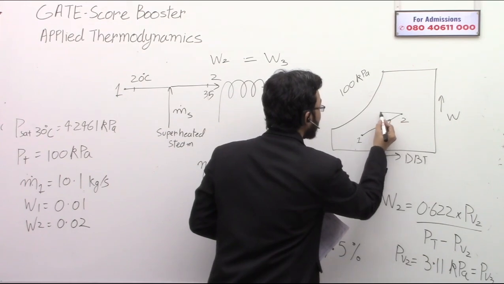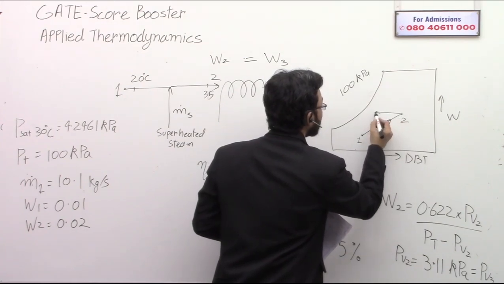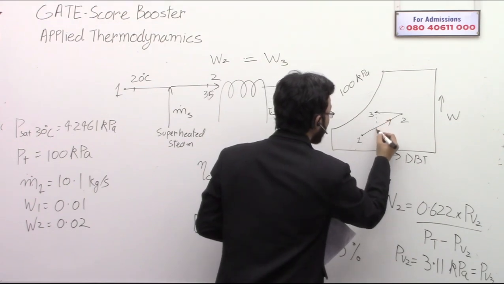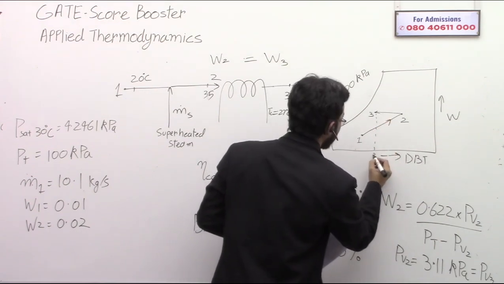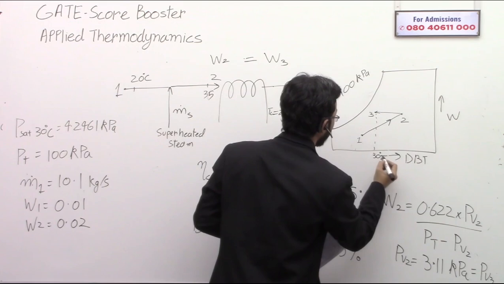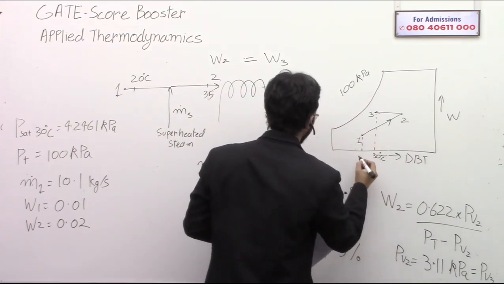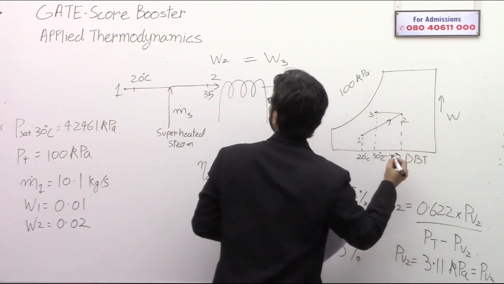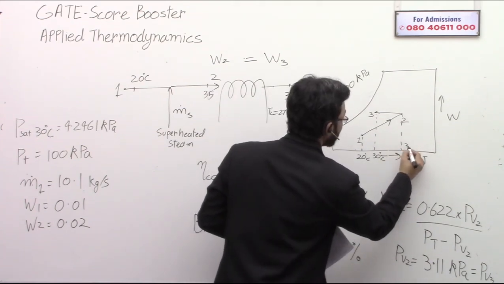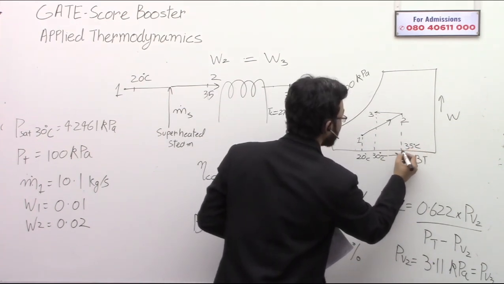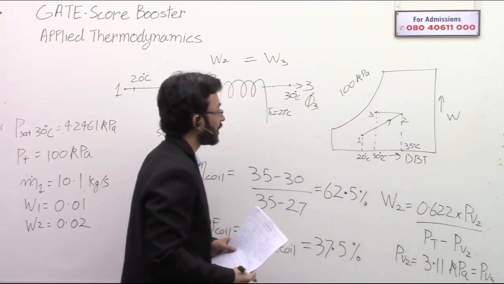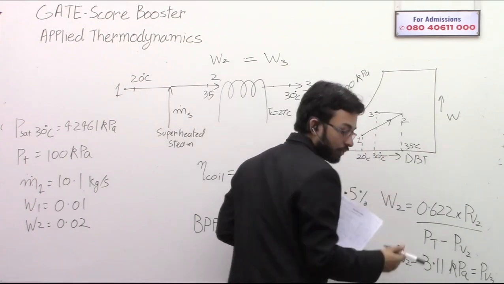So this will be something like this. This is point 3, at 30 degrees Celsius, and point 1 was at 20 degrees Celsius, and point 2 is at 35 degrees Celsius. Every other data is known, you can plot them if you want.